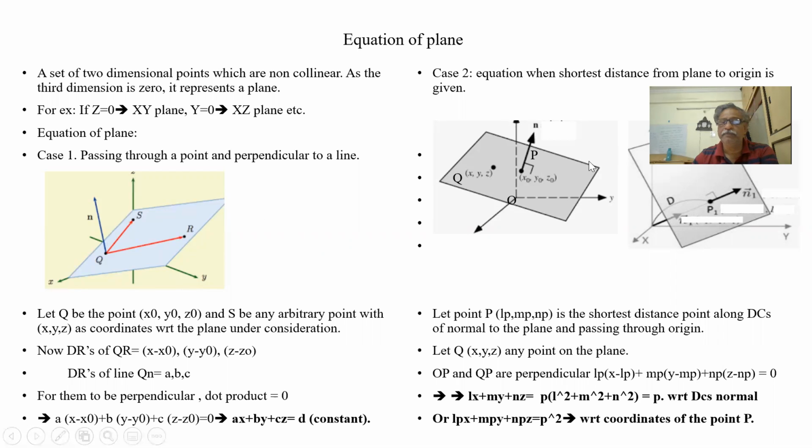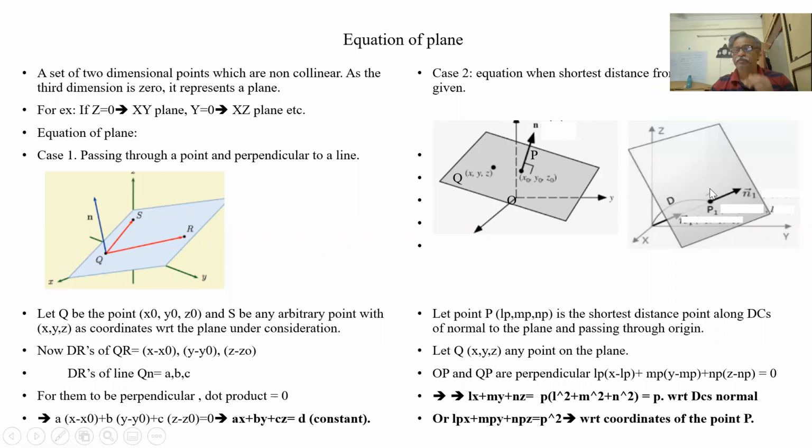This is another plane, with some other tilting angle with respect to the origin. This is some other plane. So we have a plane with 3 non-collinear points. So 2-dimensional points which are non-collinear. As the third dimension is 0, it represents a plane.